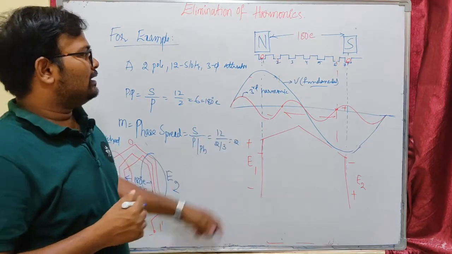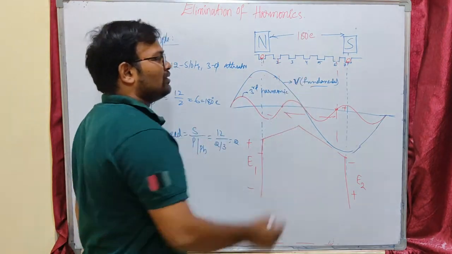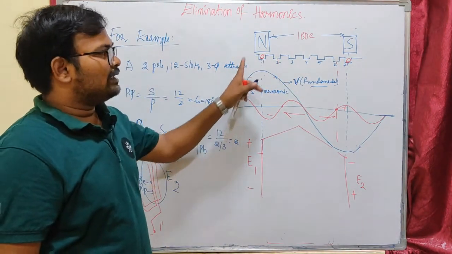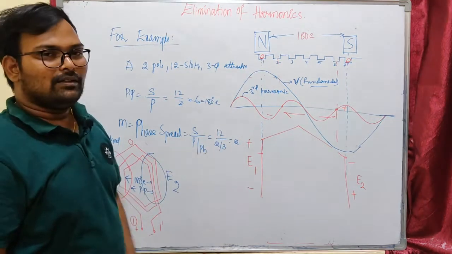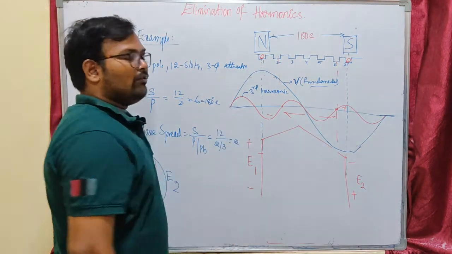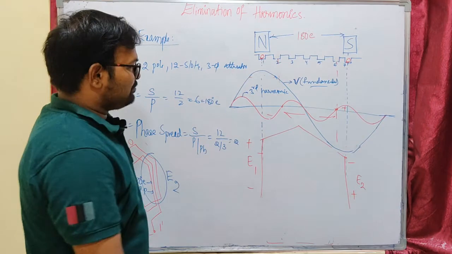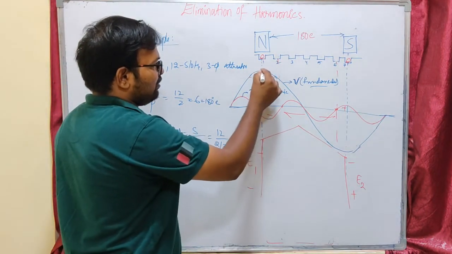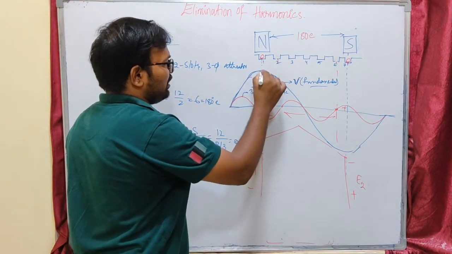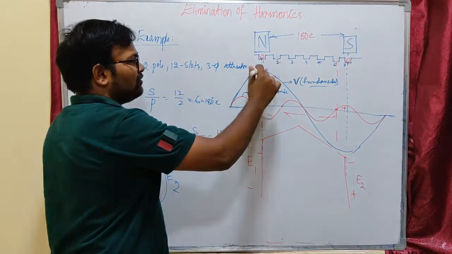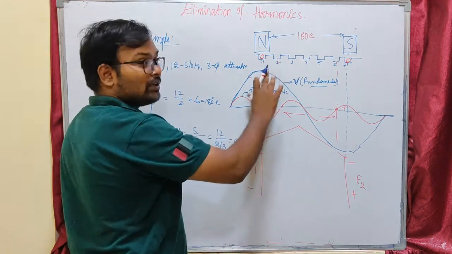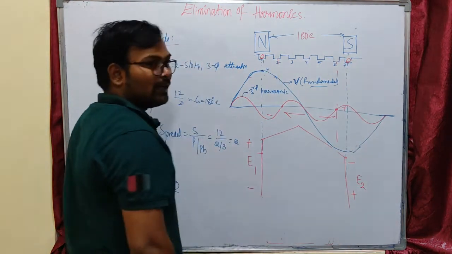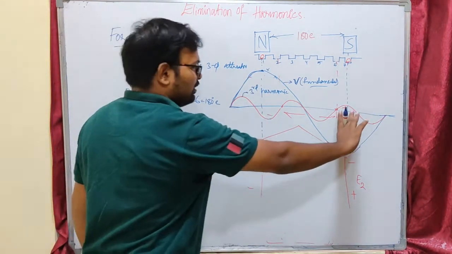So what we need is that our fundamental waveform should be sinusoidal. The voltage generated in the alternator should be sinusoidal irrespective of the number of harmonics, so we have to eliminate these harmonics. Now let us see here. Under the north pole, the EMF induced is positive maximum, and under the south pole, it is negative maximum. Under the pole, it is maximum.